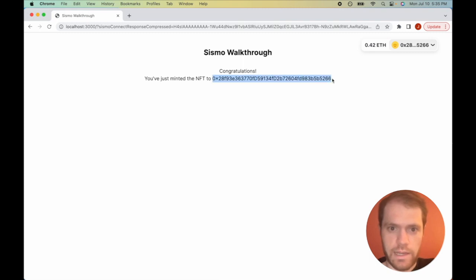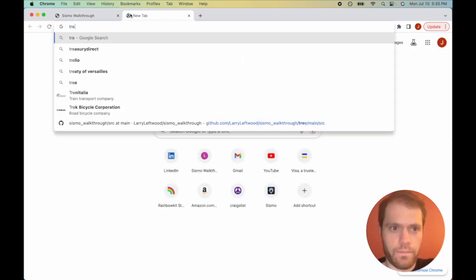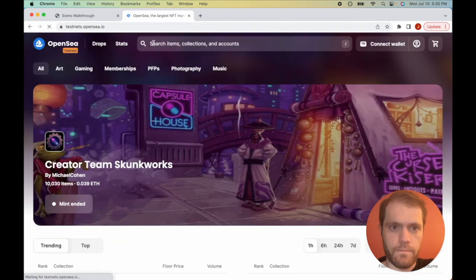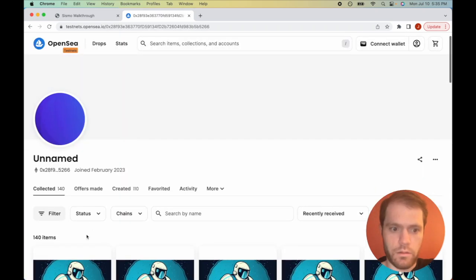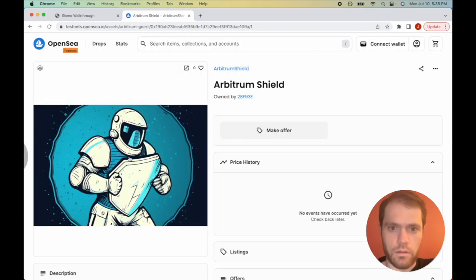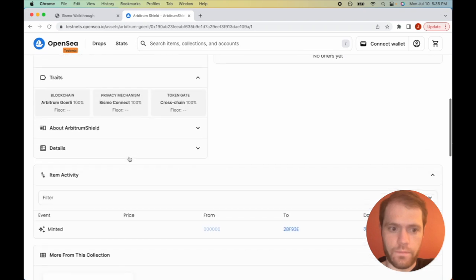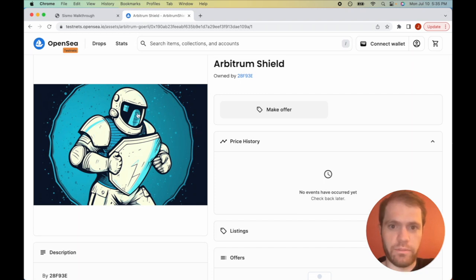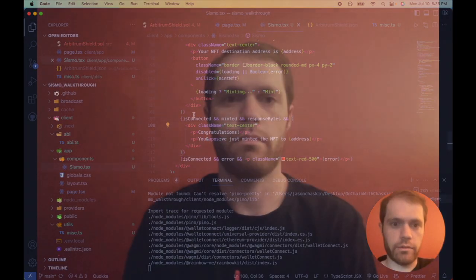Now let's go to testnet.opensea and check it out. Paste in our address. Minted 32 seconds ago. We have this Arbitrum shield astronaut guy. Good job, guys. This was an awesome project we built.